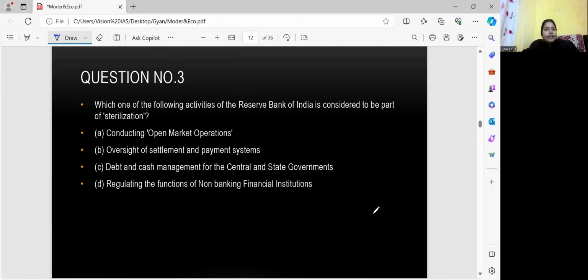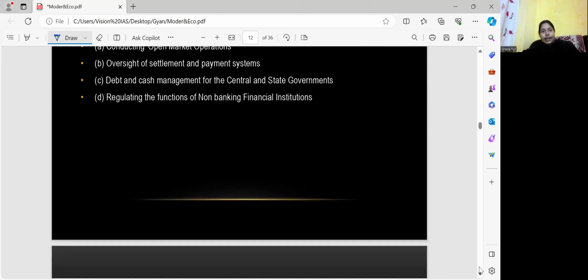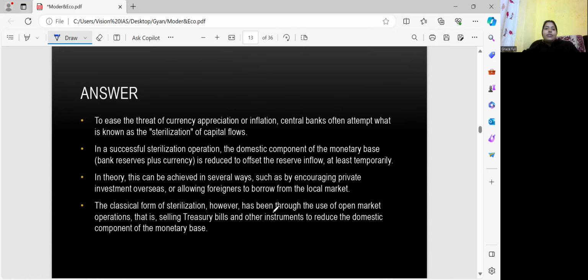Now, question number 3 is very fundamental, right? Let's see the question. Which one of the following activities of the Reserve Bank of India is considered to be a part of sterilization? What is sterilization? These are very basic keywords. The options: conducting open market operations, oversight of settlement and payment systems, debt and cash management for the central and state governments, or regulating the functioning of non-banking financial institutions. So what is sterilization? Basically, sterilization means to ease the threat of currency appreciation or inflation.